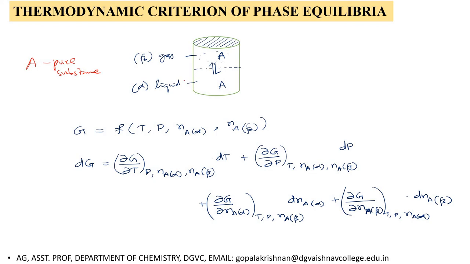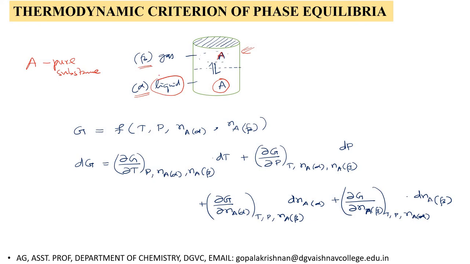I'll take a closed container here. In this closed container, the pure substance A is present in the liquid phase, which I am representing as alpha, and the pure substance also exists in the vapor or gaseous phase, which I am representing as beta.